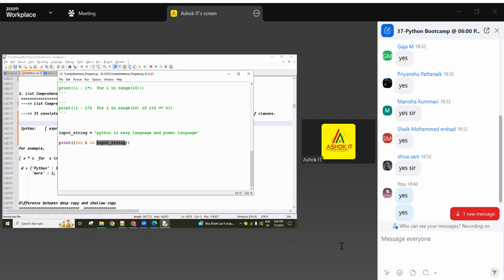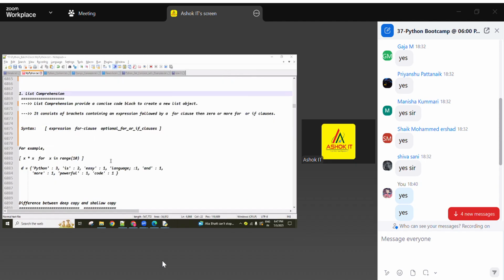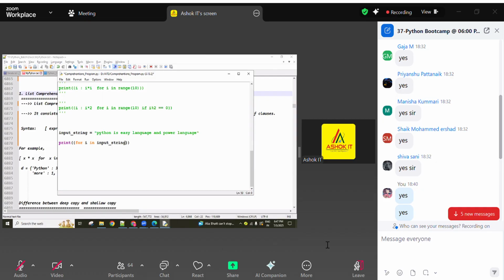How do you divide? How to return a given string as a list of words? How to return, my dear students? Let me know. Come on, give a reply. This one I want to return like a list of words. How do you return? We have to split based on the space. Yes, the split method. Simply you can say by using the split method. That's it. Later I'll write.